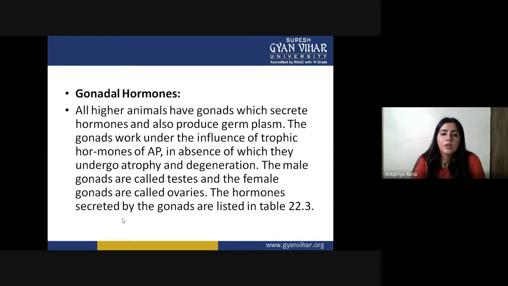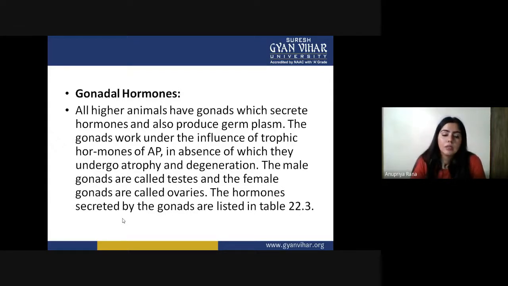The gonads work under the influence of trophic hormones of the AP, the anterior pituitary, in the absence of which they undergo atrophy and degeneration. The male gonads are called testes and the female gonads are called ovaries.